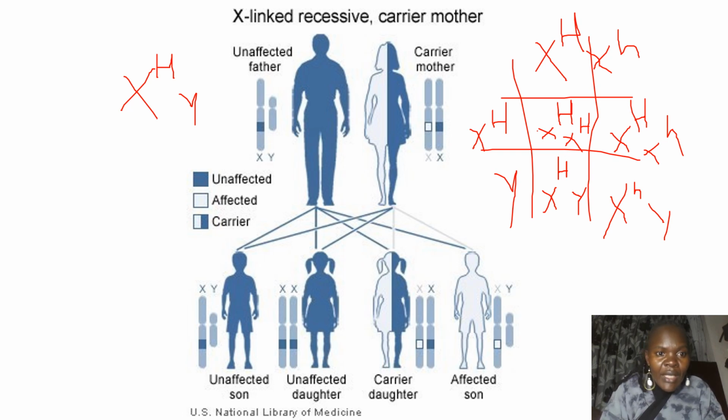It means the allele for the disease. We are talking about hemophilia, that is healthy. I can't write well with this one, but I can try. Healthy.